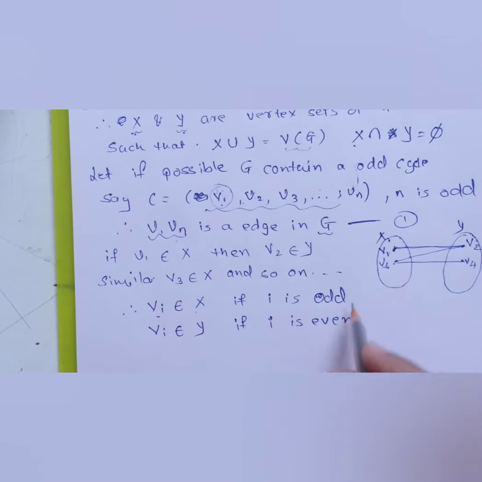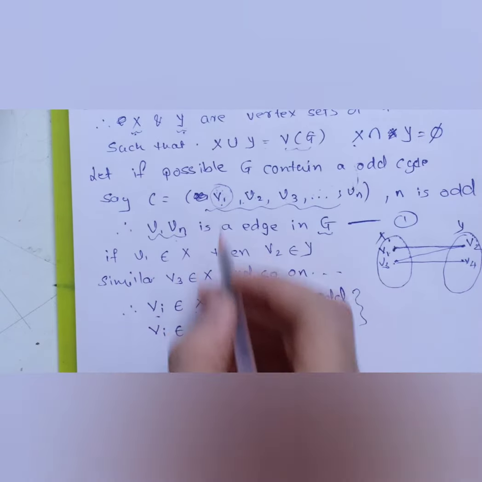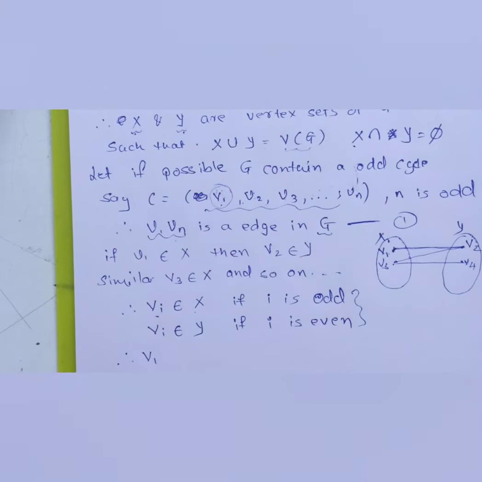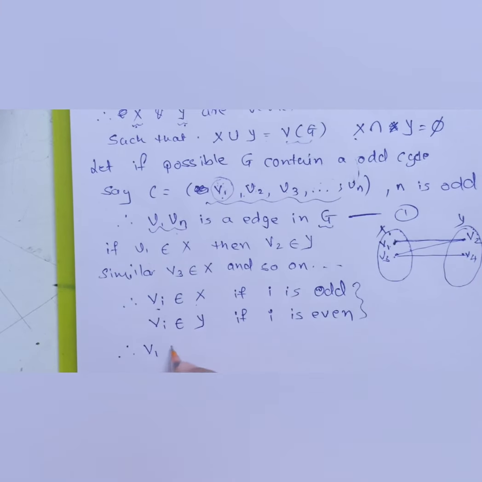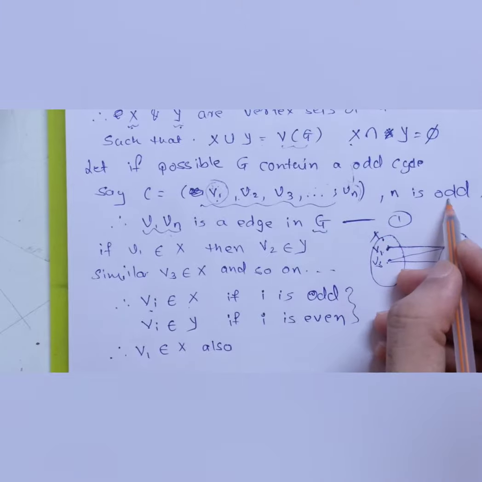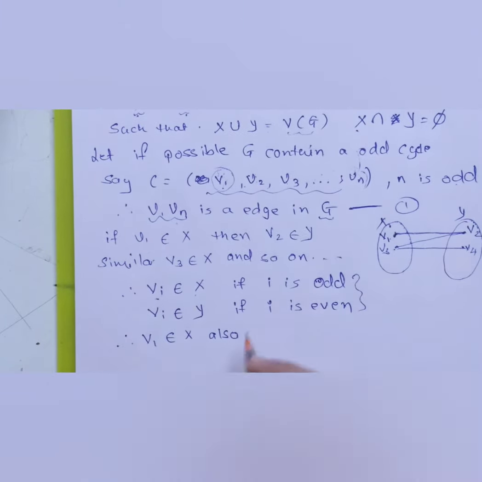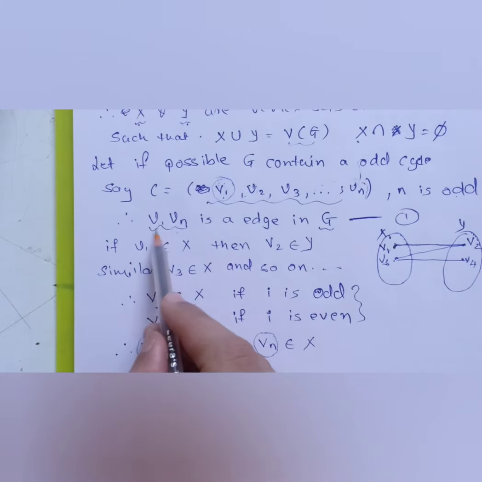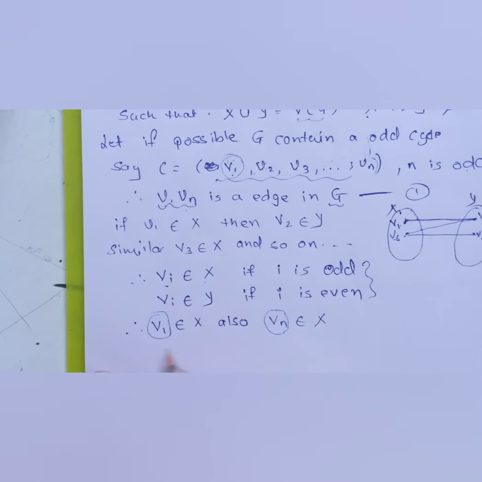Now, taking this into consideration, we have V1, vertex V1 of this cycle. This V1 will obviously belong to set X. Also we have Vn, and what is this n? n is an odd number, so an odd number belongs to this set. So taking that into consideration, we can say Vn also belongs to set X, right? Now there comes a contradiction, since there is an edge between V1 and Vn, which we stated over here itself.